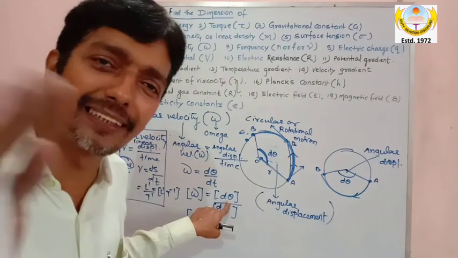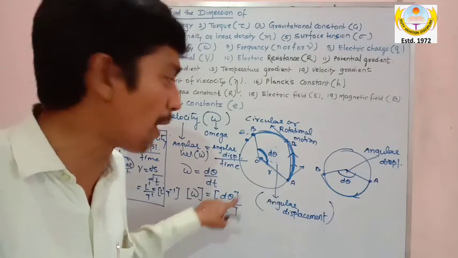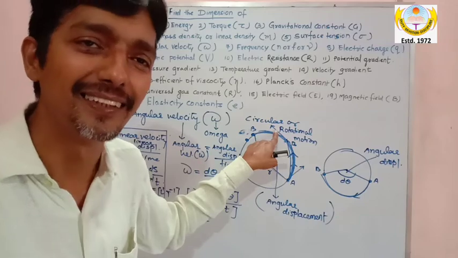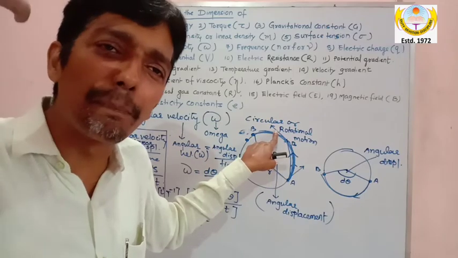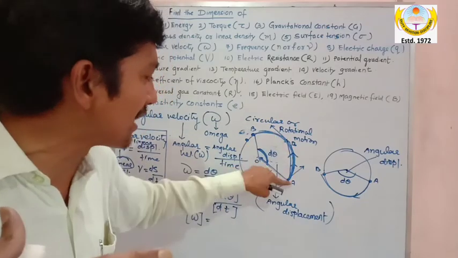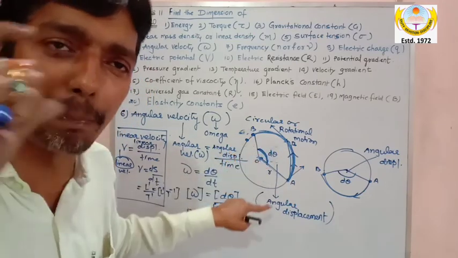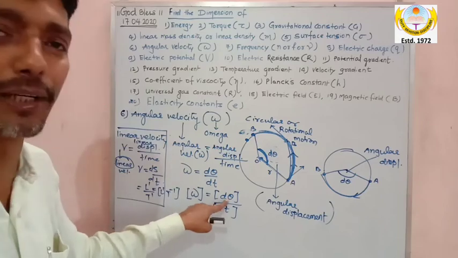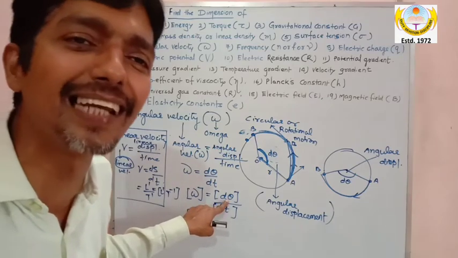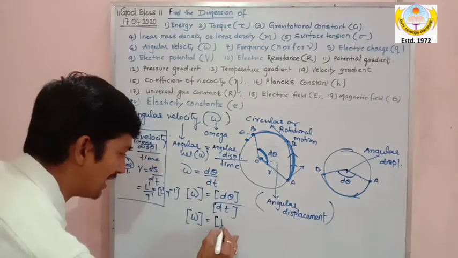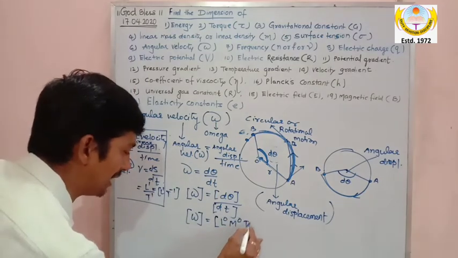Angular displacement is a new name in this topic when the rotational or circular motion concept is concerned. The earlier plane angle, length of an arc upon length of a radius, is now angular displacement. So it is dimensionless. In the numerator it is L0, M0, T0.